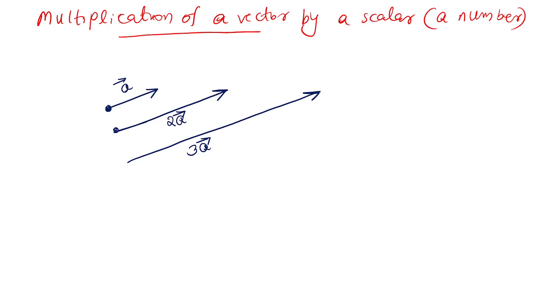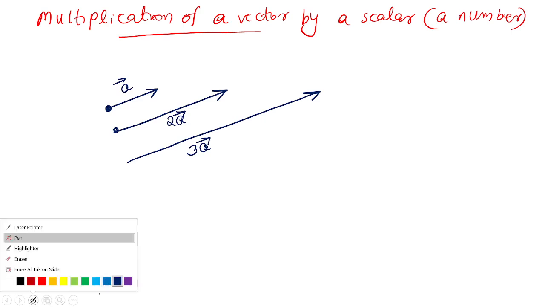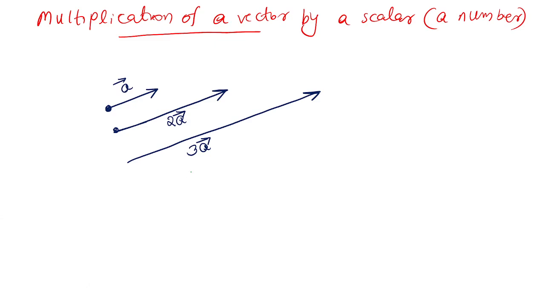Let me conclude this. Then another situation: another person travels in the opposite direction but 2 times my displacement. Then it is denoted by minus 2A.